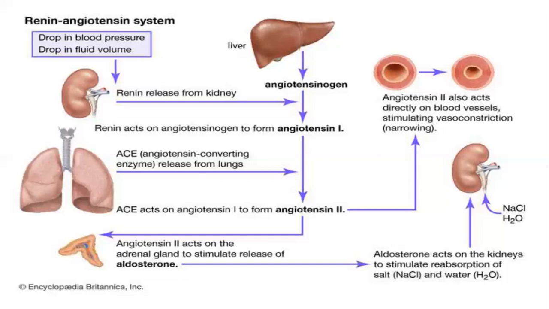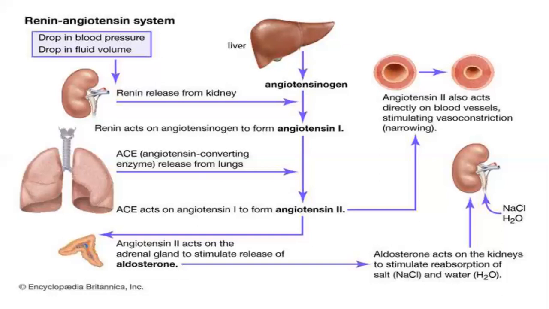Angiotensin 2 also acts directly on the blood vessels, stimulating vasoconstriction. It constricts the blood vessels, which helps to raise the blood pressure. Angiotensin 2 also acts on the adrenal gland to stimulate the release of aldosterone. Aldosterone acts on the kidney to stimulate reabsorption of salt and water.